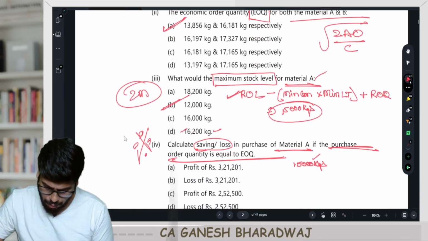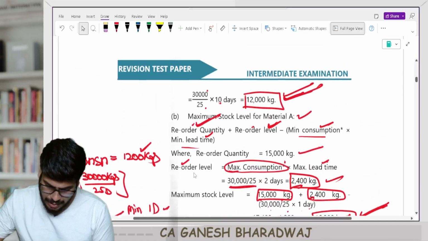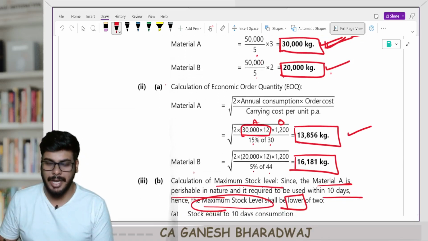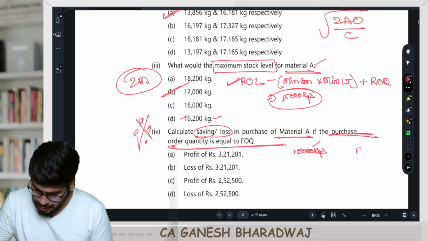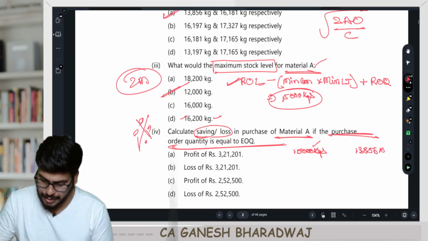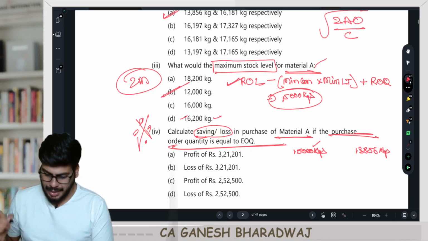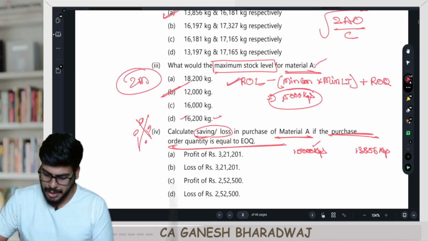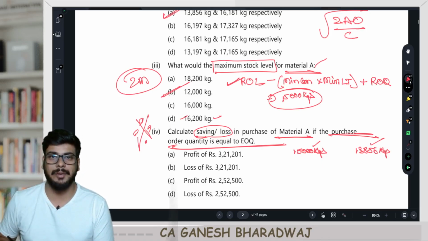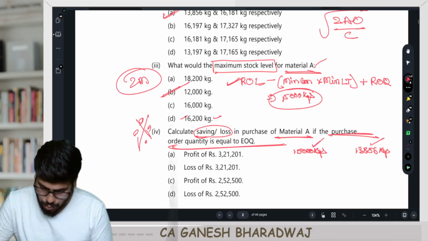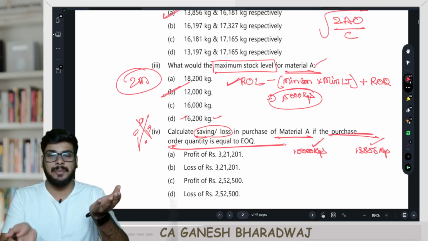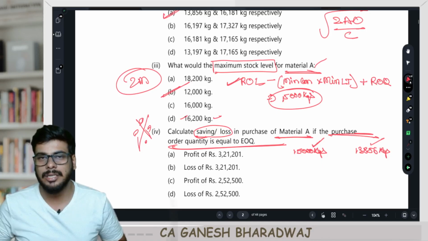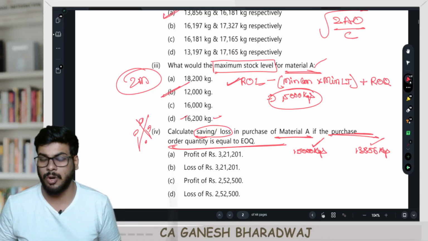EOQ level kgs is how much? Raw material A, the EOQ is 13,856 kgs, right? So now what they are asking is, if my order quantity is equal to my EOQ level, as compared to my current policy, will there be a savings in cost or will there be an extra cost incurred? This is what they are asking.